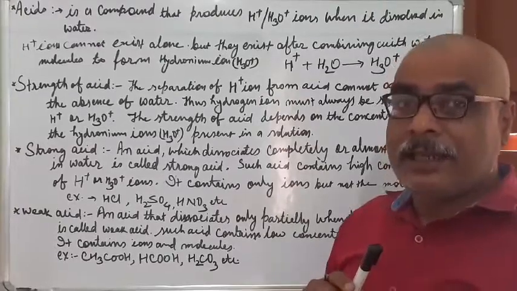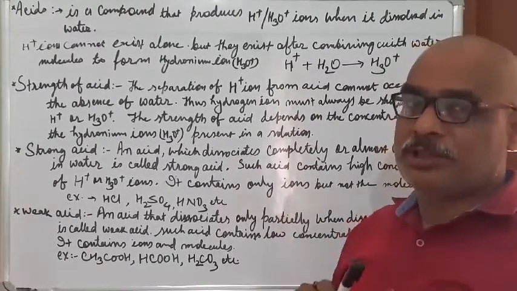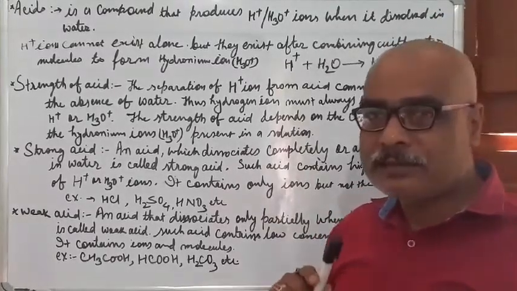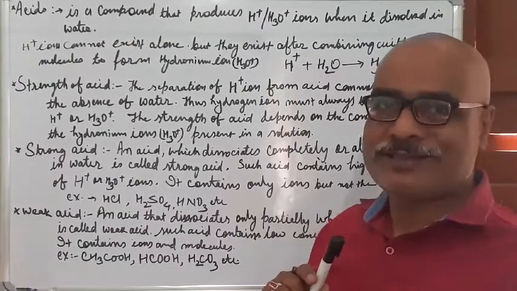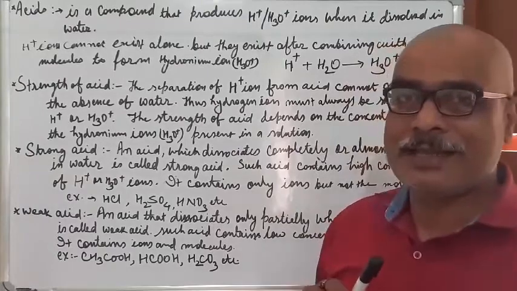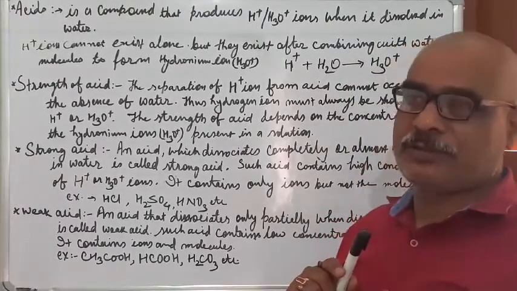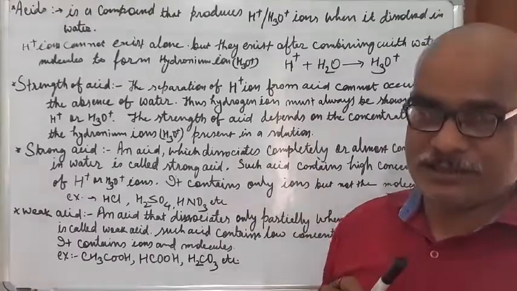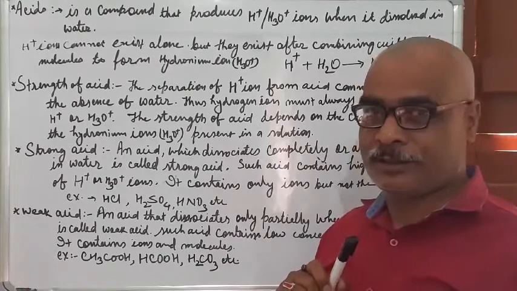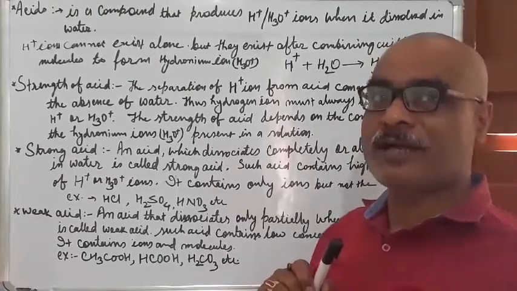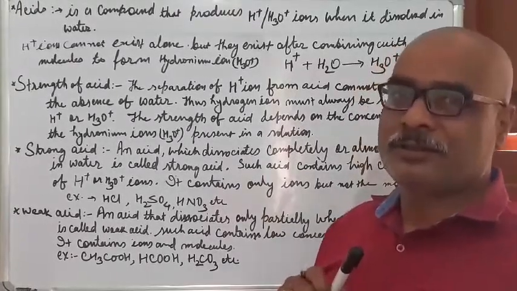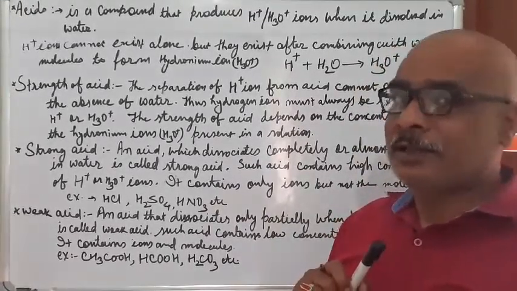When this gaseous acid dissolves into water, only then will it act as an acid, because when it dissolves into water, it produces hydrogen ion, H plus ion, and this H plus ion is responsible for the activity as an acid. When it is in vapor form, it will not act as an acid. Unless there is moisture or water, no acid will work as an acid.